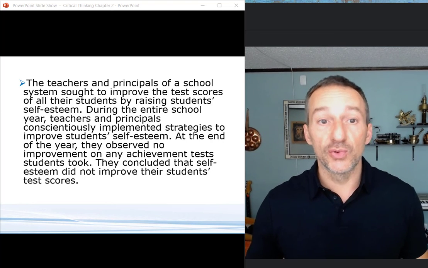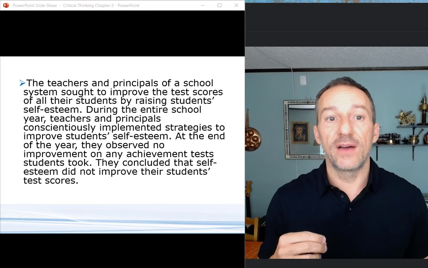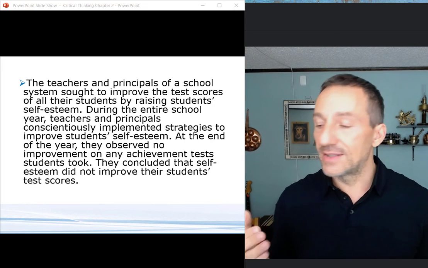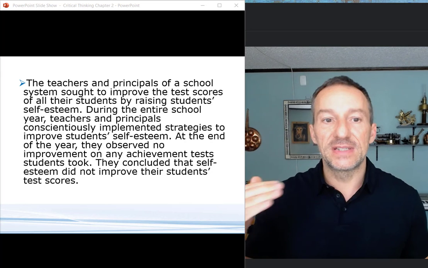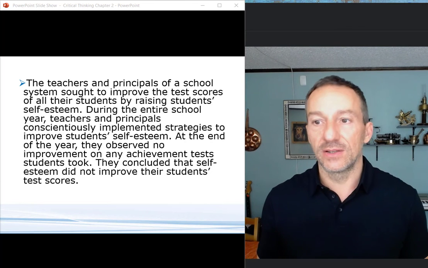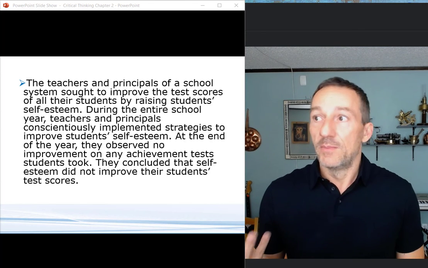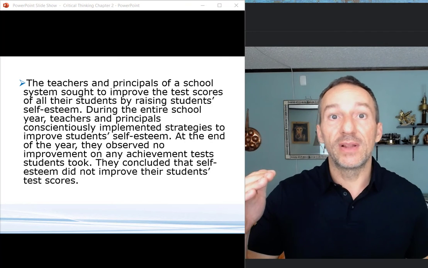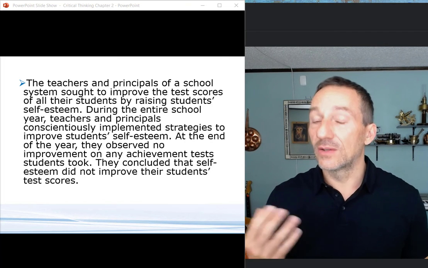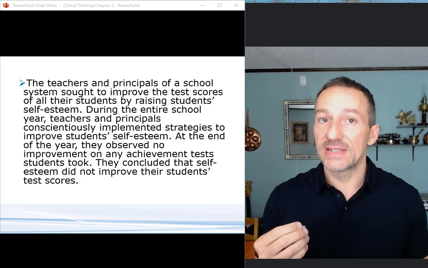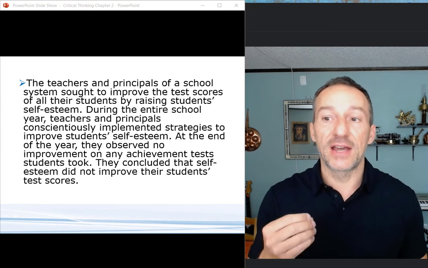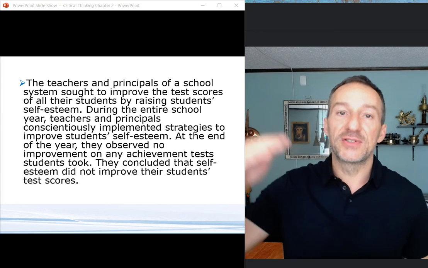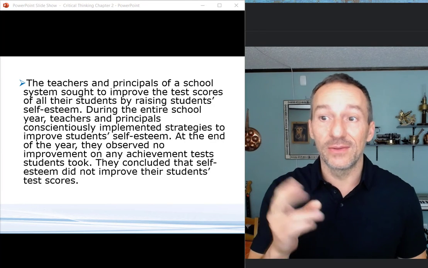Although it may be true that better students tend to have higher self-esteem than poor students, that does not necessarily imply that raising self-esteem will improve their academic skills. There's all kinds of things going on there. Maybe you have high self-esteem because you're doing well in school. What you want to raise, according to the research, is self-efficacy. You want to make the students feel like they can actually do well, and then their self-esteem will go up. It's almost the other way around.